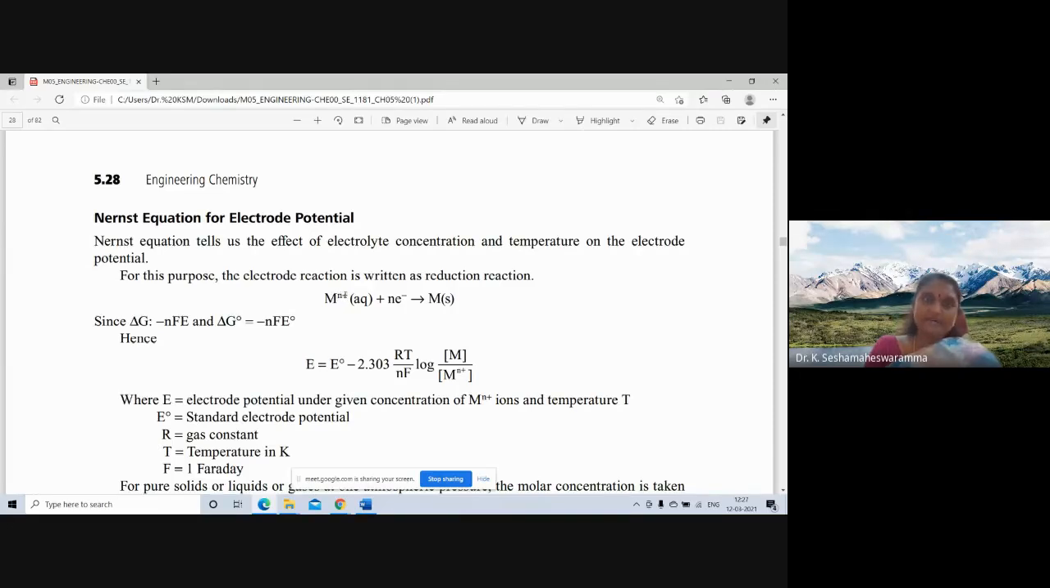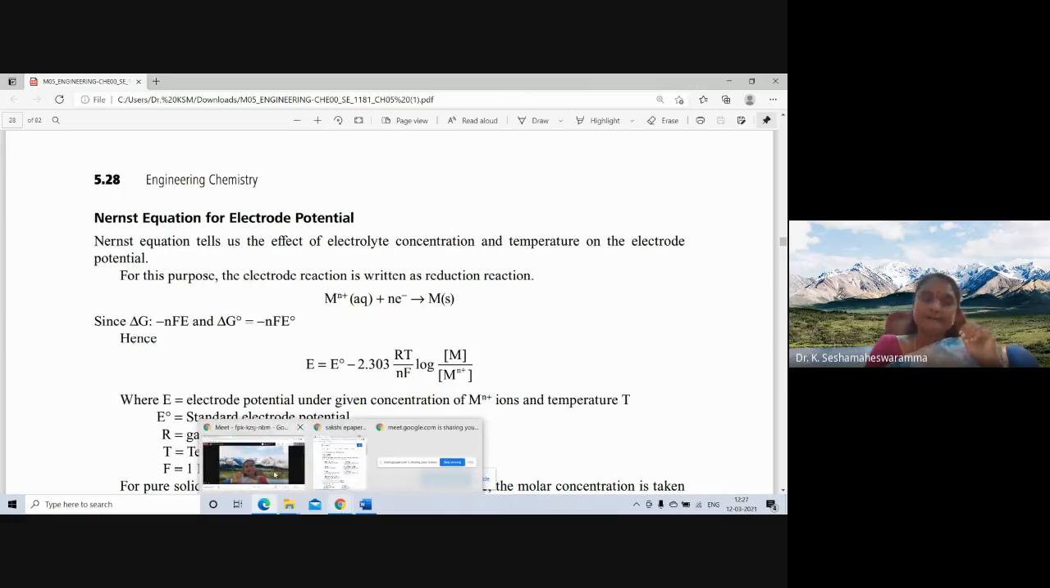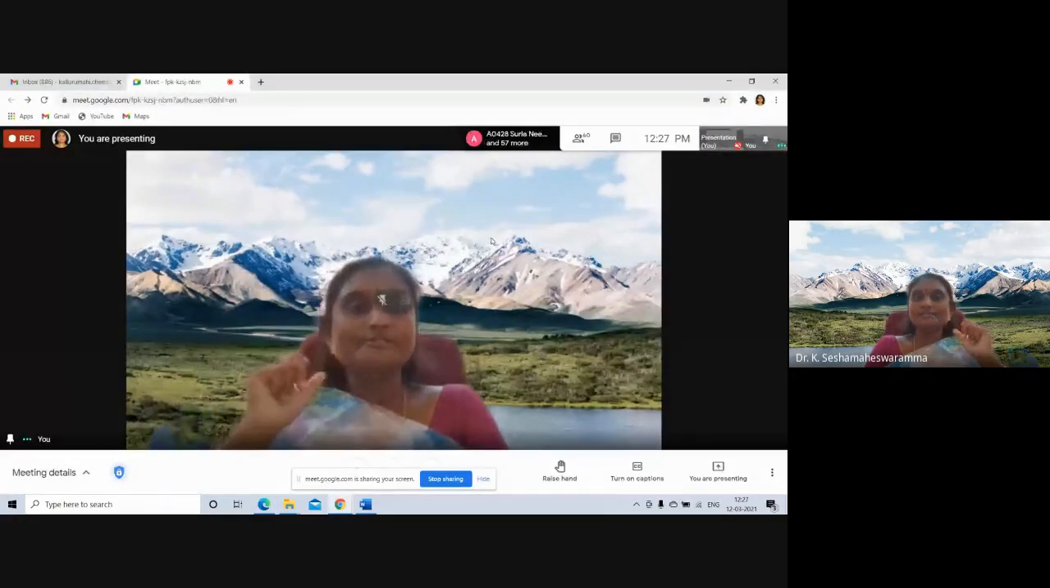N plus is the number of electrons. It may be lost. Suppose it is copper, Cu plus 1 or Cu plus 2, or silver, Ag plus 1 or Ag plus 2, like that. And the number of electrons it took, and finally it converted into the metal. From the metal ionic state to the metal solid state. Ionic state to solid state.